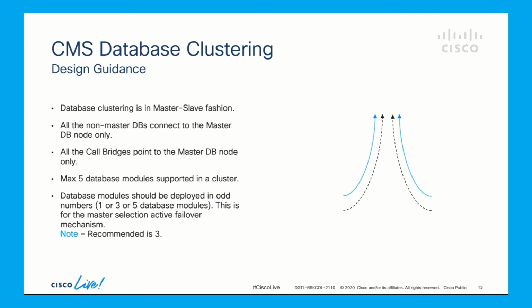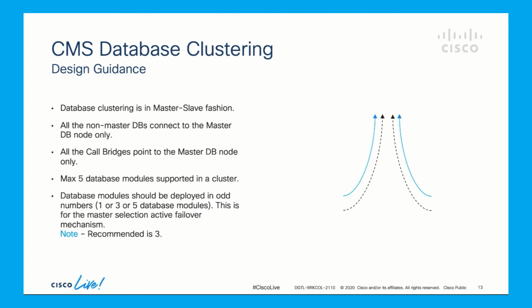Though Cisco recommends maximum database cluster to be 3, this works best for most of the deployments. Database clusters should always be set up in odd numbers, which means either I can have just one database module for the whole CMS cluster, or 3 database modules clustered, or 5 database modules clustered.